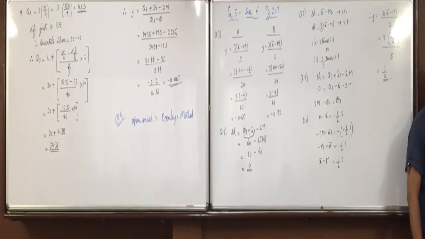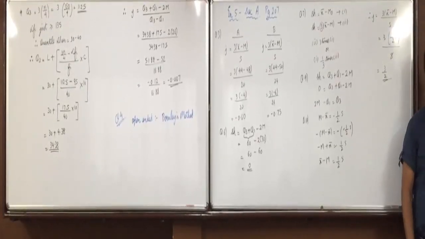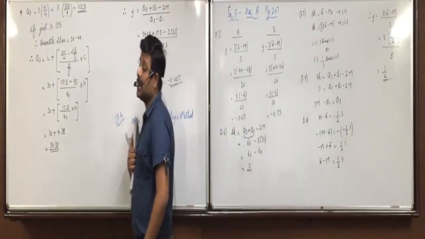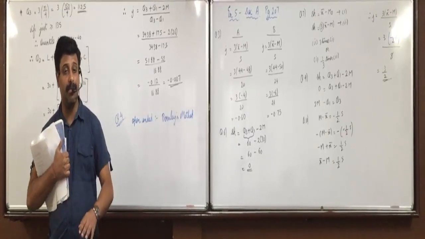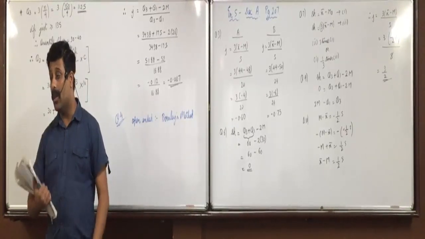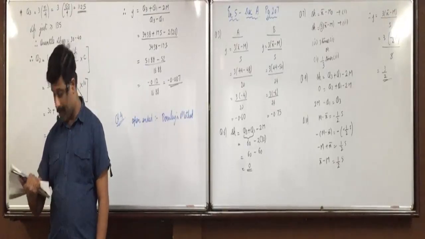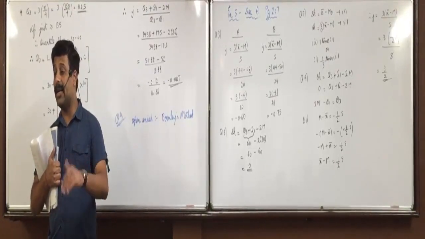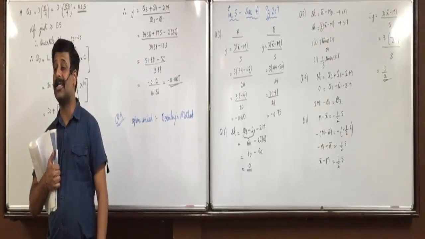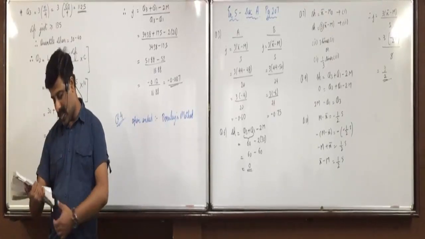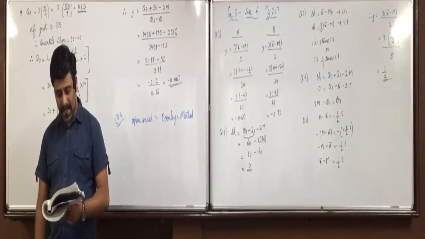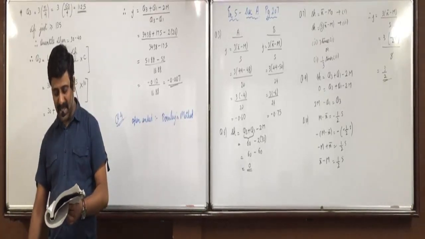Which measure of central tendency has the higher value in negatively skewed distribution and positively skewed distribution? Negatively skewed distribution, what is the first characteristic? Mean is less than median is less than mode. So which is the highest value? Mode. Below negatively, write mode. Positively skewed distribution, what is the first characteristic? Mean is greater than median is greater than mode. So which is the maximum value? Mean. Write down there mean. So what is the answer? C, mode and mean.